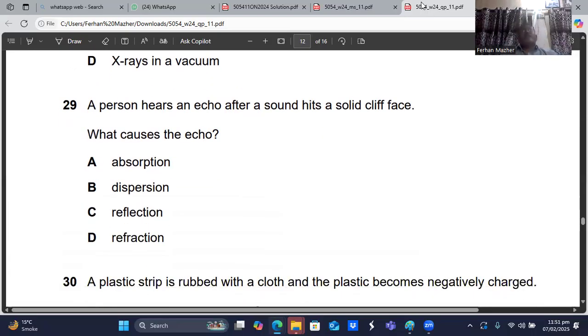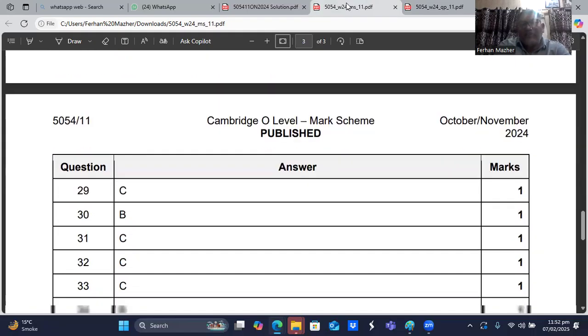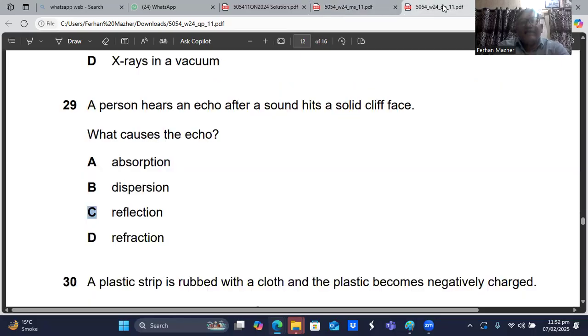We have question number 29. A person hears an echo after a sound hits a solid cliff face. What causes the echoes? You know, your sound waves travel, and when they hit a rigid body, from there they are reflected back. So, due to the reflection of the sound waves, you hear your sound again. That is called echo. So, the reflection. Question number 29, C is the right choice, sir.